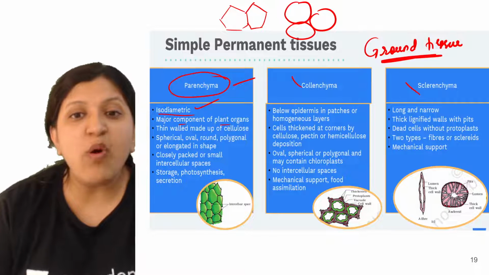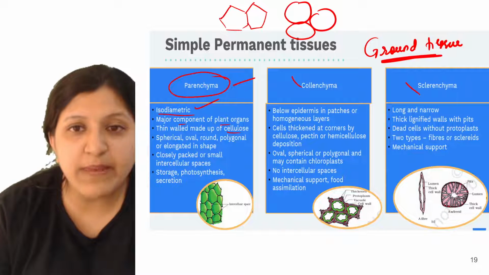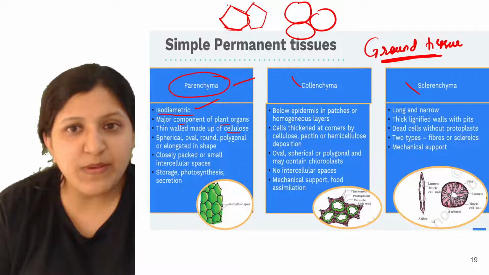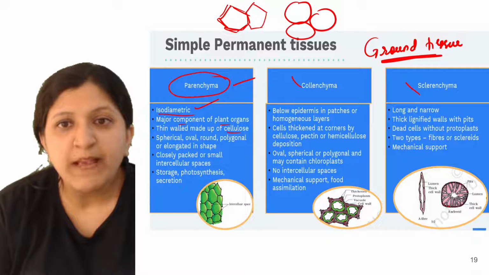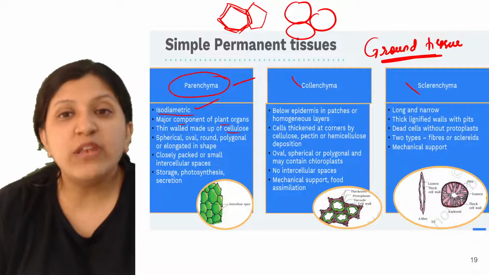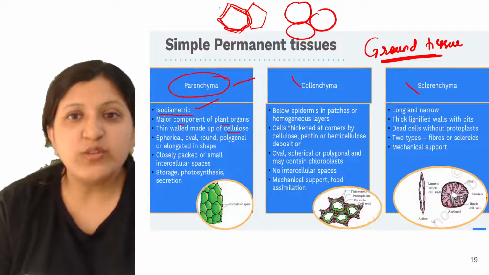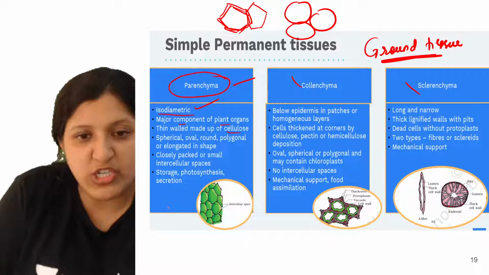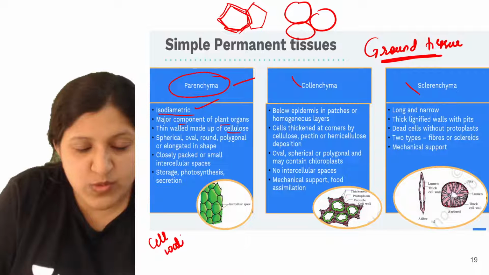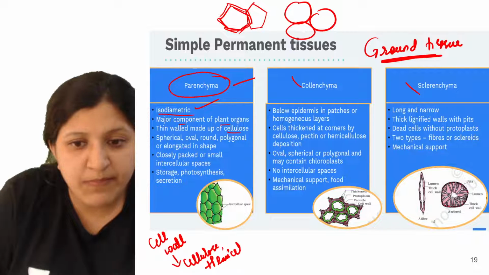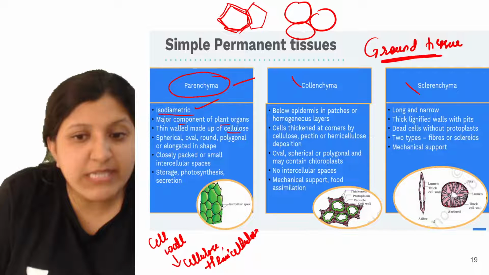Thin walled, made up of cellulose. There will be a plant cell wall, right? Whenever we are drawing a plant cell, there is a cell wall which is present. We can show two structures, one is the cell membrane and one is the cell wall. Now this cell wall, what is it? In a plant, the cell wall is made up of cellulose, and in certain cases there can be hemicellulose also.